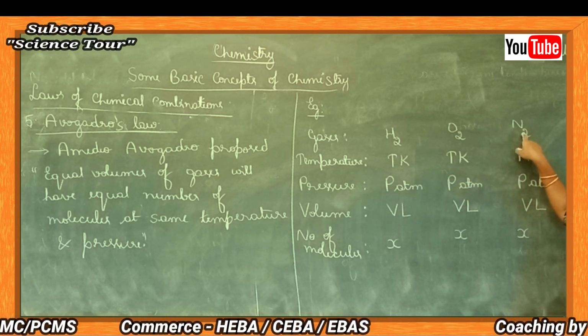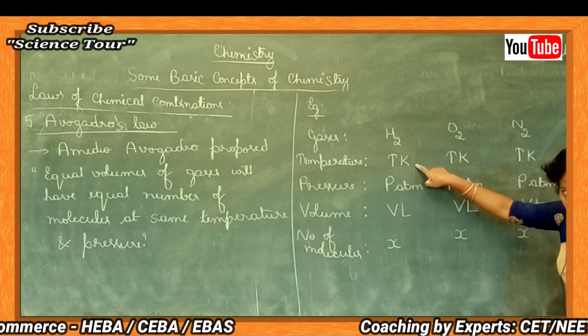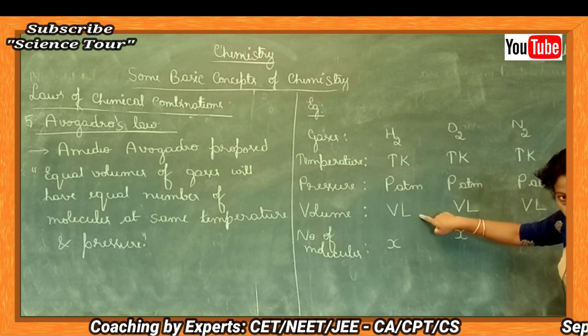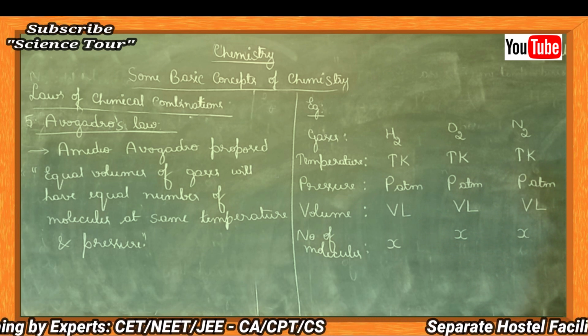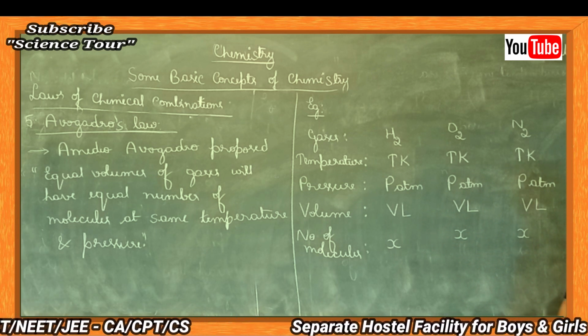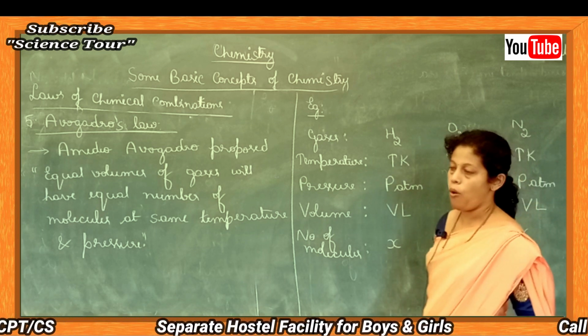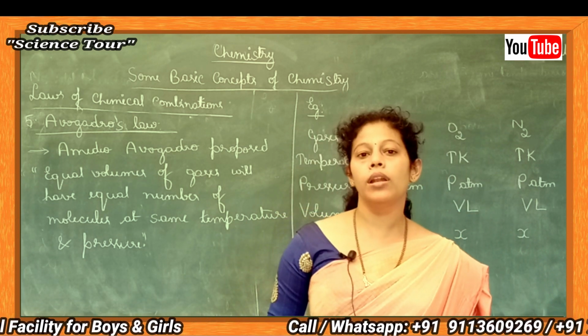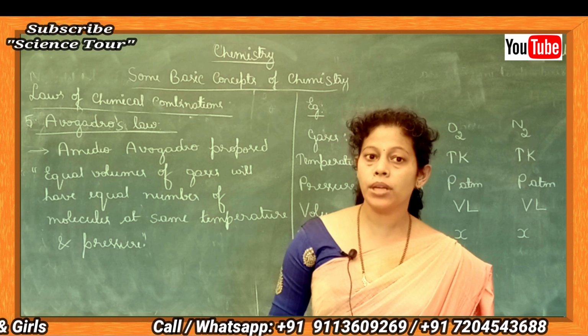Different gases, same temperature, same pressure. When volume equal, number of molecules will be equal. It's nothing but Avogadro's law. Equal volumes of gases will have equal number of molecules at the same temperature and pressure.